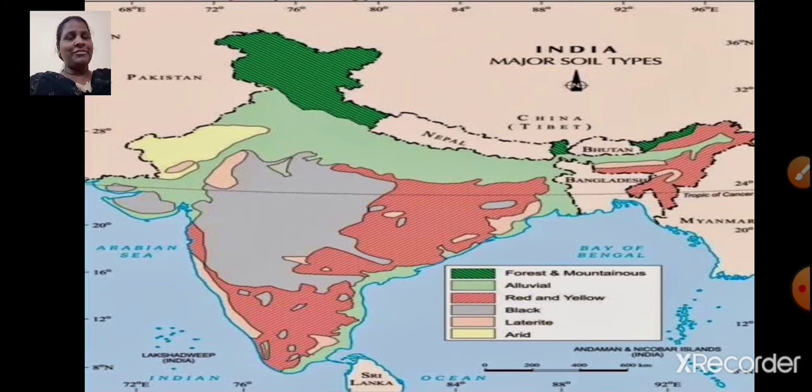Yes, students, where do we find alluvial soil? The correct answer is northern plain. So similarly, in your exam, questions will be asked. They may give you places, they may give you states. But you just need to spot out the place wherein that particular type of soil is found and then click the correct answer. I hope it is clear, students. This map is given in your textbook as well. Just go through this map. I hope it is clear.